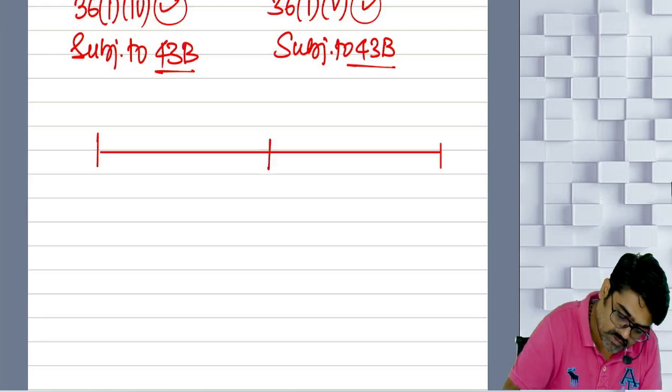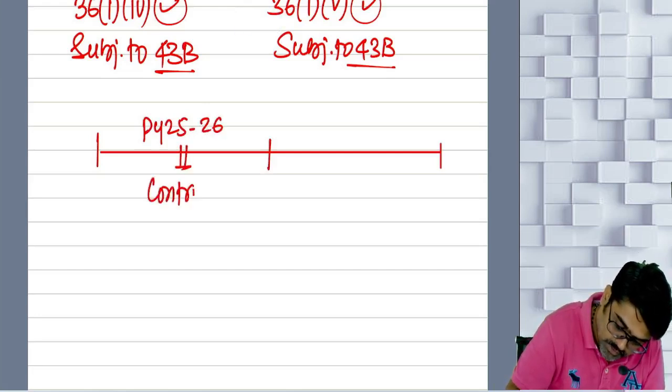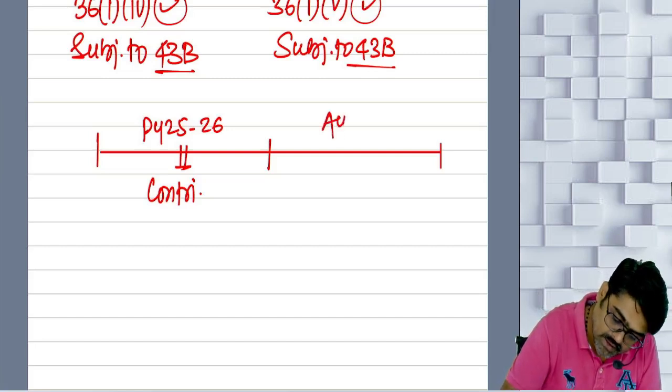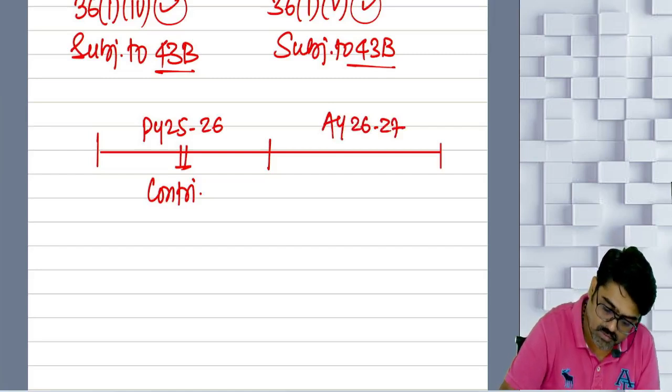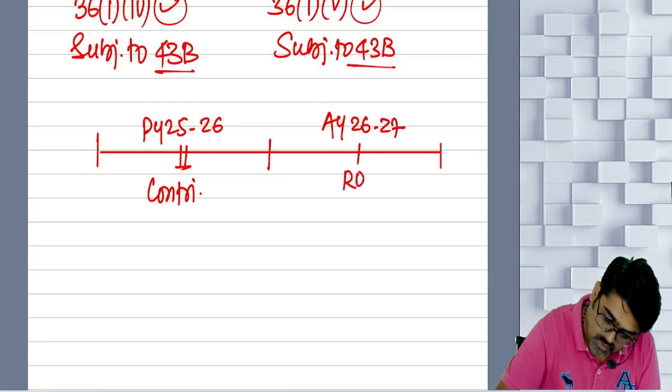This is your previous year 25, 26. So contributions for this year should be made in the assessment year 26, 27 on or before the due date of ROI. Okay, no? So ROI due date is 31st July 2026.